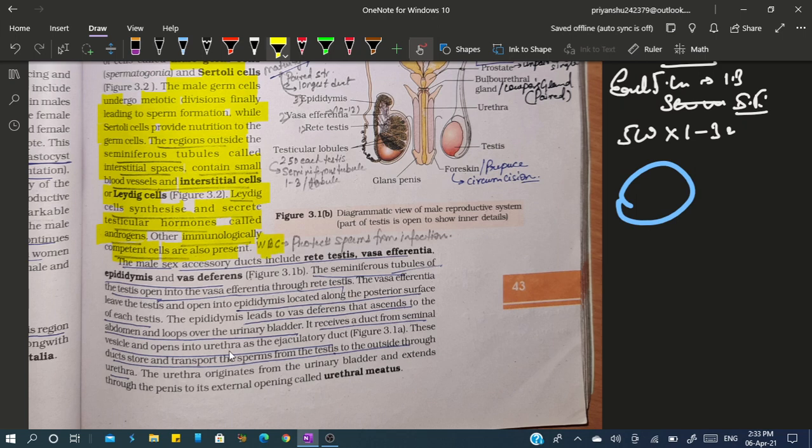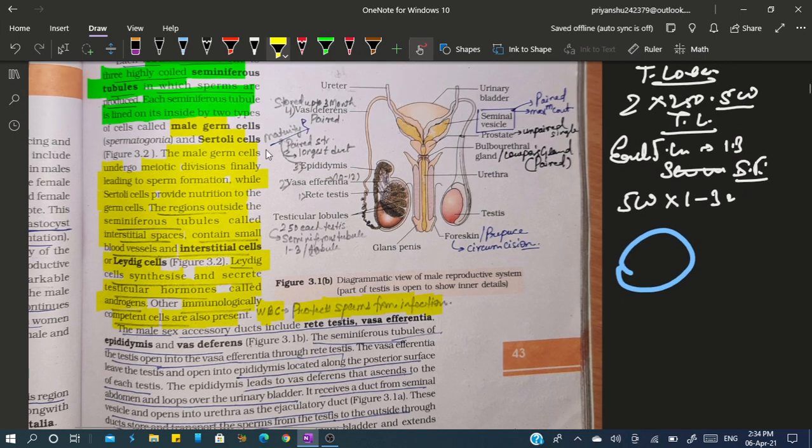These are white blood cells which protect the male gamete from infection by bacteria, viruses, and so on. Right. So this is the main structure: the testicular lobules, 250 in number in each testis, and in each lobe we have 1 to 3 seminiferous tubules. Seminiferous tubules are highly coiled structures.